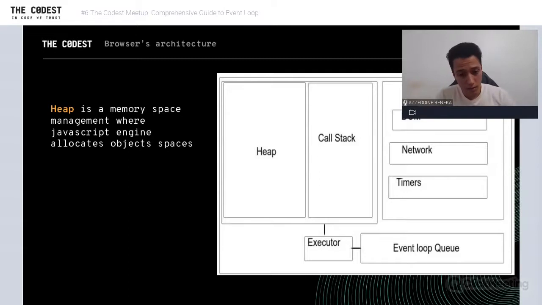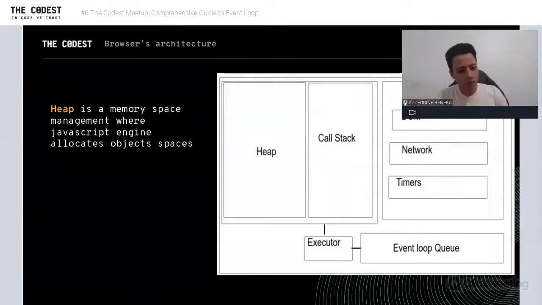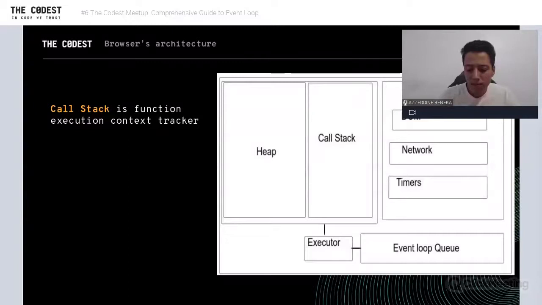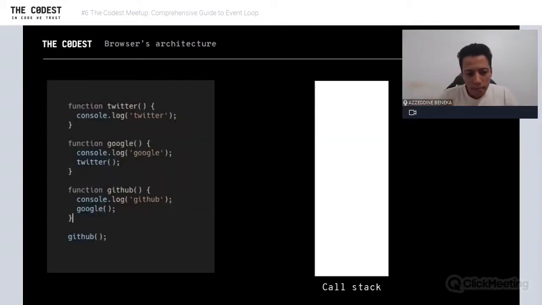The second important component in browser architecture is the call stack. Guys, the call stack is not just related to the browser, okay? Even, for example, in our platform of Node.js. So what is the call stack? The call stack is a function execution context tracker, but I bet you didn't understand this. Why? So let's look at this sample script. The call stack is only related to the execution of a program of only one task. We have here just a sample script. You can run that in Node.js or in the browser.